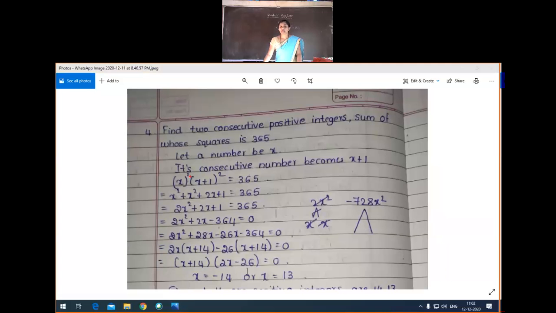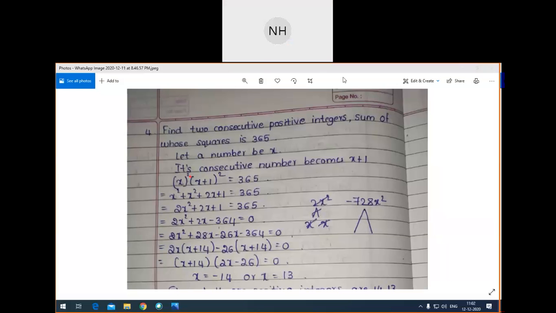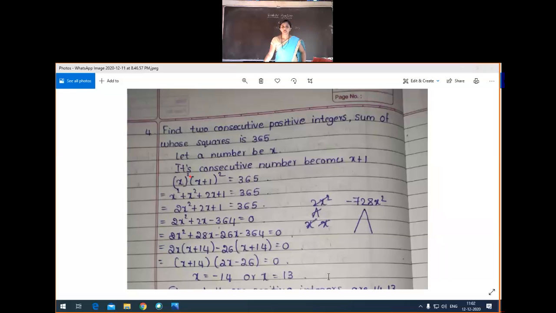Got the idea of this problem, students? X is equal to minus 14 or x is equal to 13. Pratham Bhatt is waiting, admit him. Seven participants, why? What happened? Yes, thank you, Anvit. Okay, x is equal to minus 14 or x is equal to 13. Is that clear? Now fifty strength.